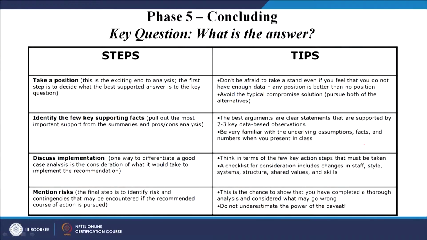The final step is to identify the risk and contingencies that may be encountered if the recommended course of action is pursued. This is the chance to show that you have completed a thorough analysis and considered what may go wrong.